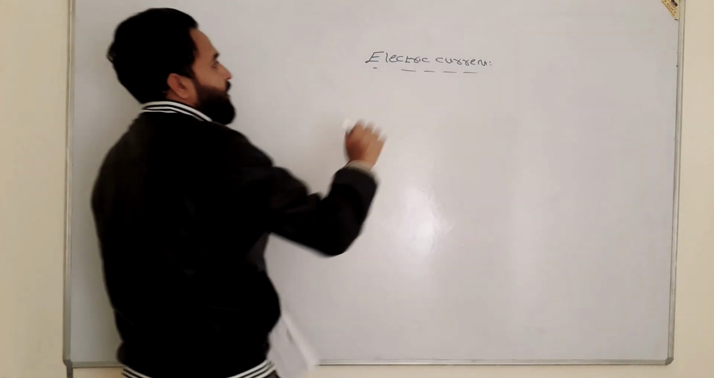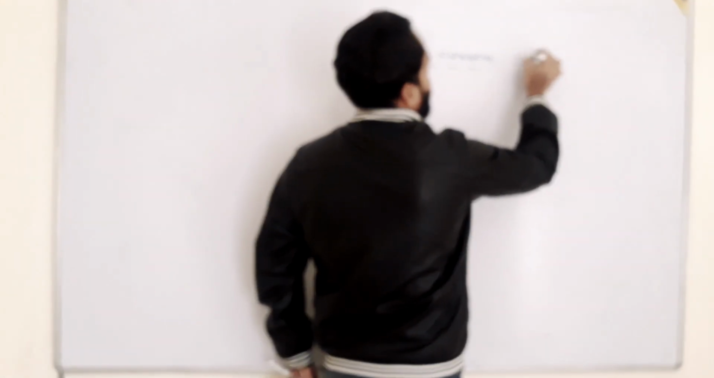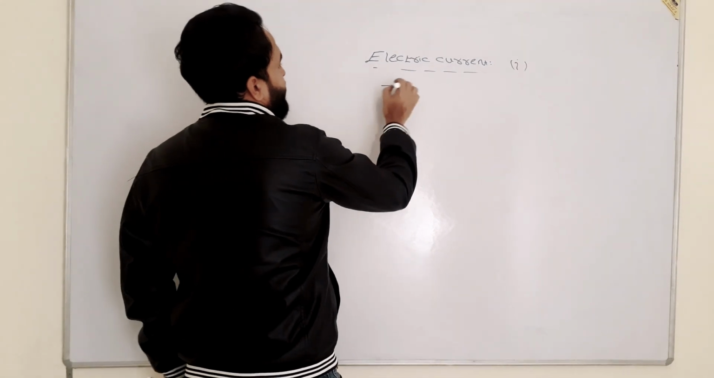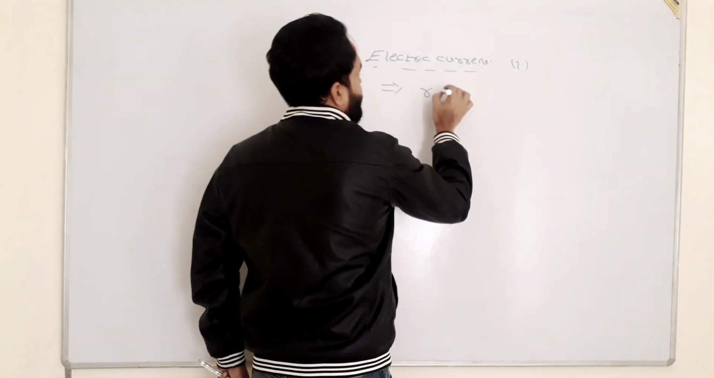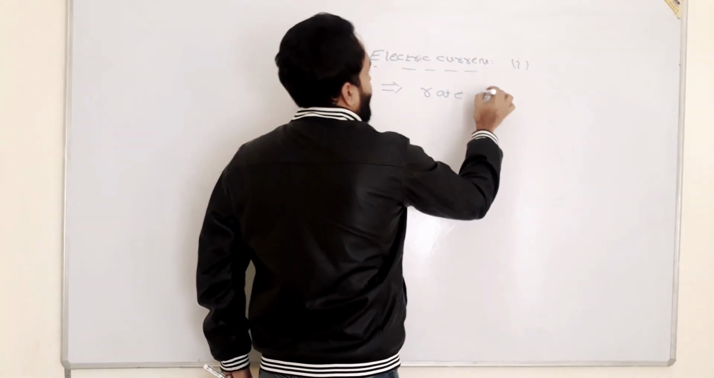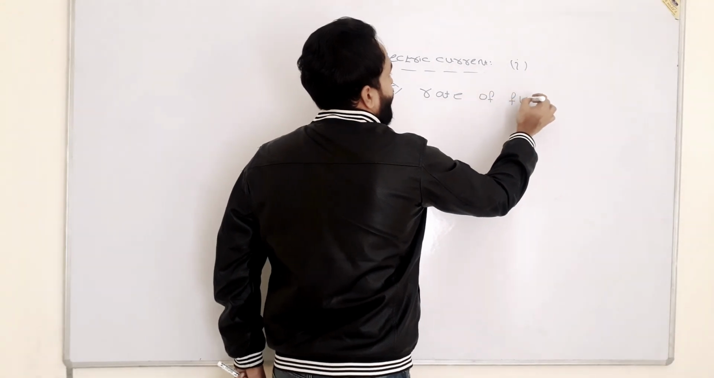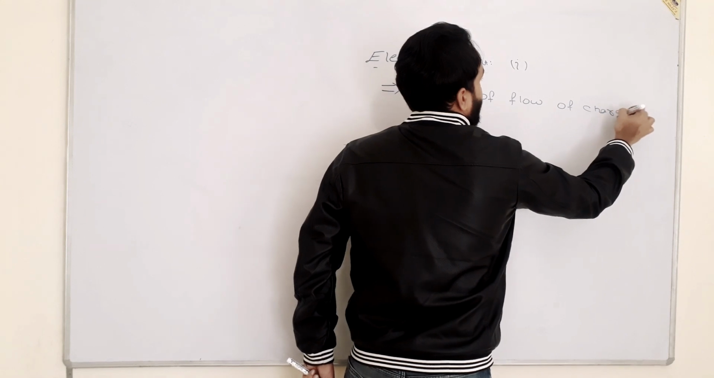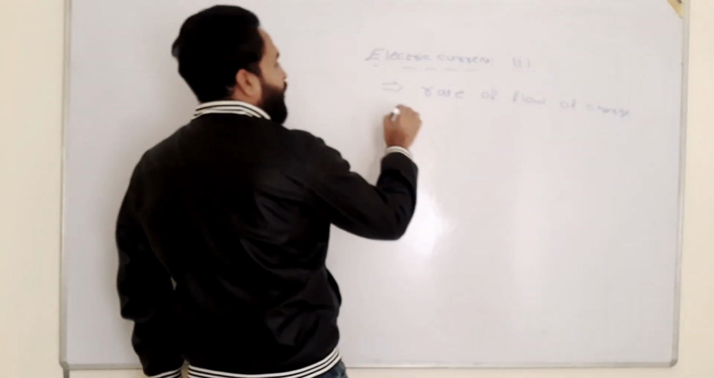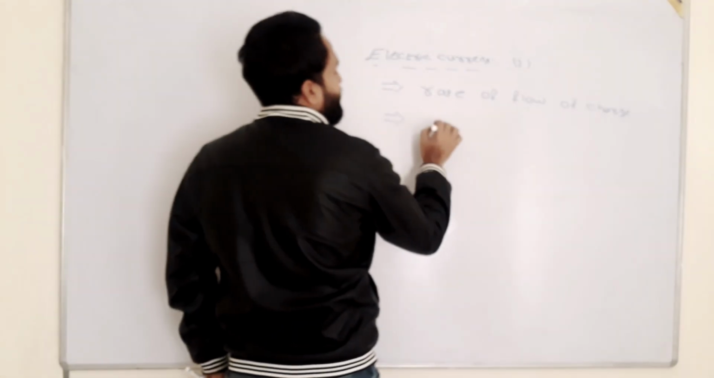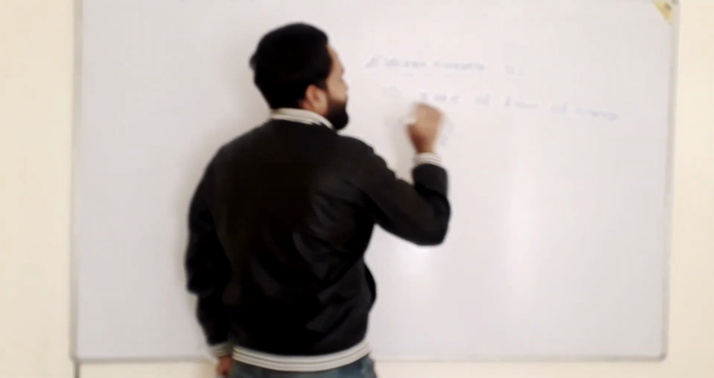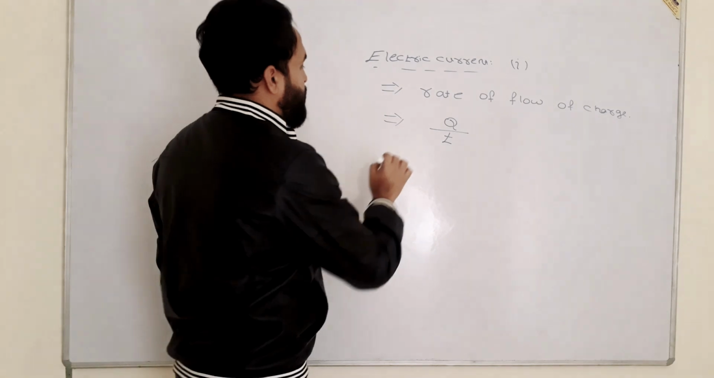Electric current, it is denoted by small i, and you can denote it with capital I, doesn't matter. Electric current means it is the rate of flow of charge. Rate means divided by time, and flow of charge means charge, so Q divided by T.